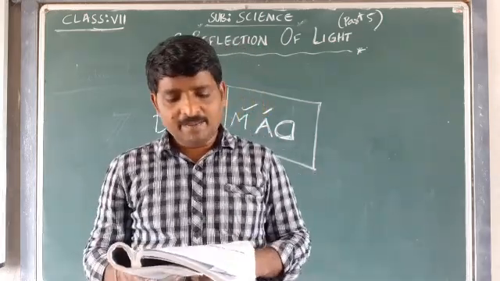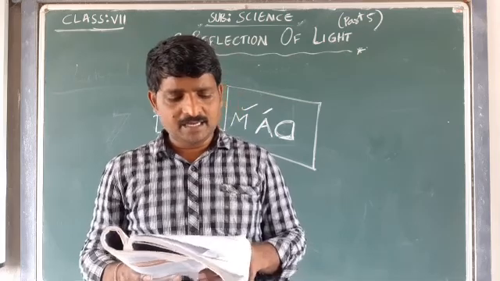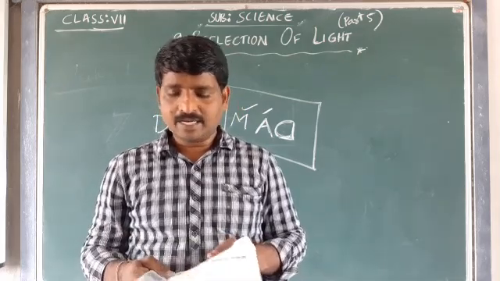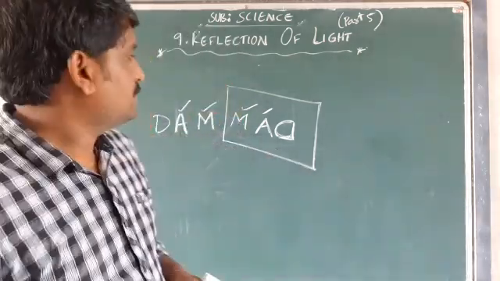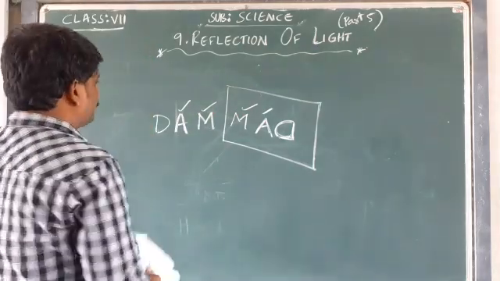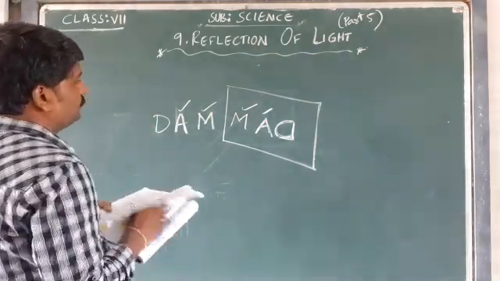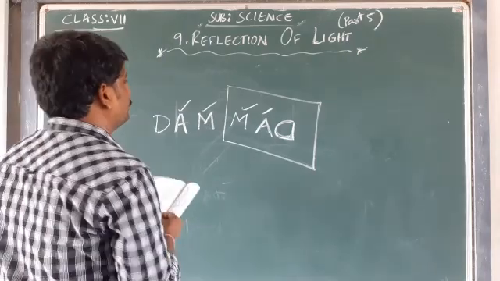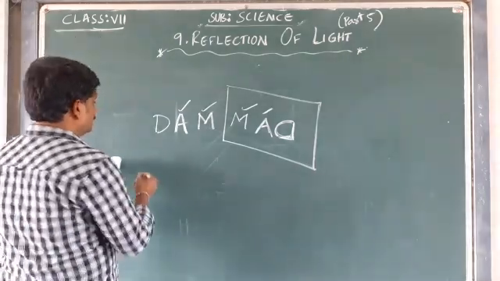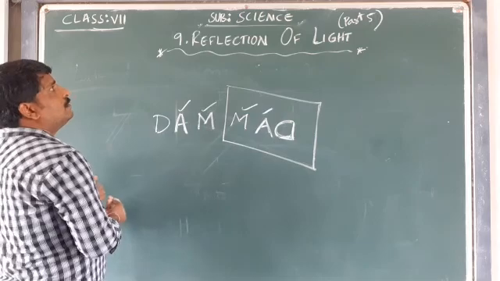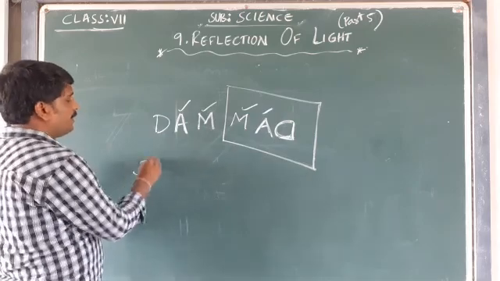Can you spell your name as it appears in the mirror? So write your name. Suppose you write your name, any name, you can write my name.